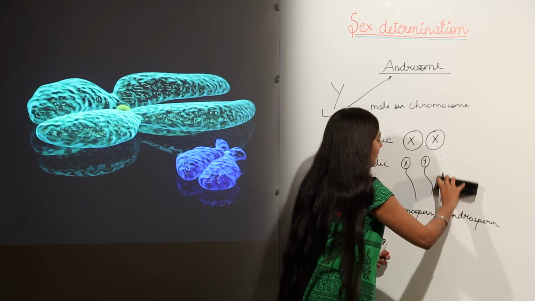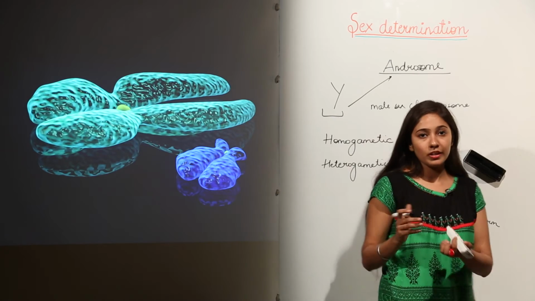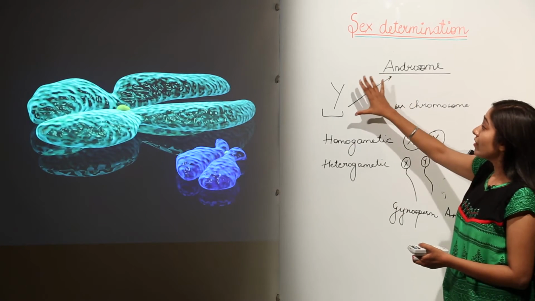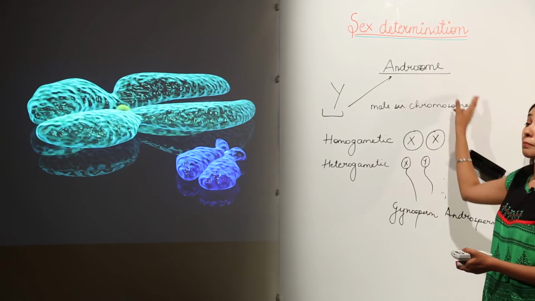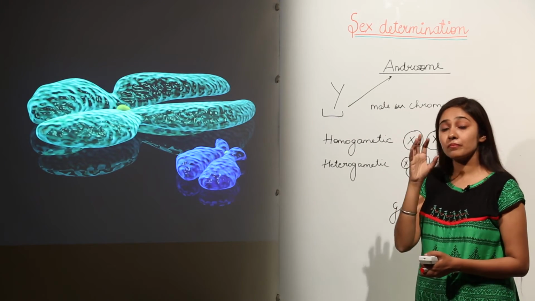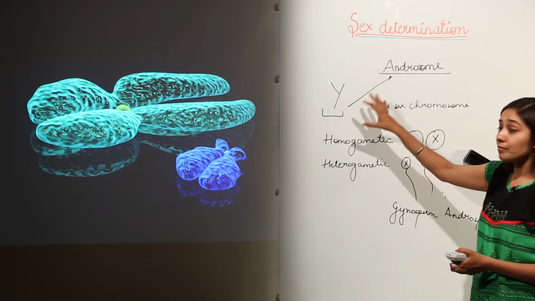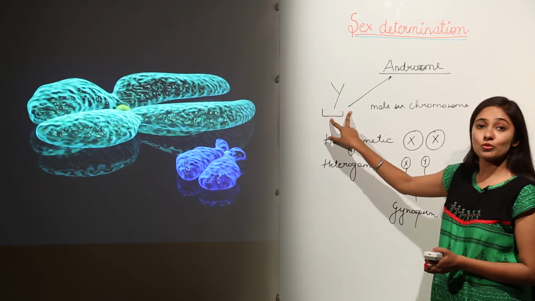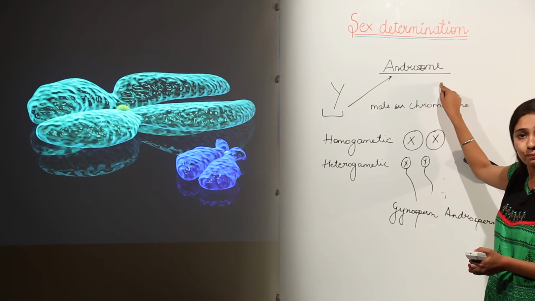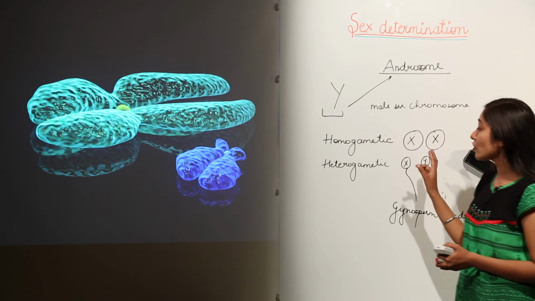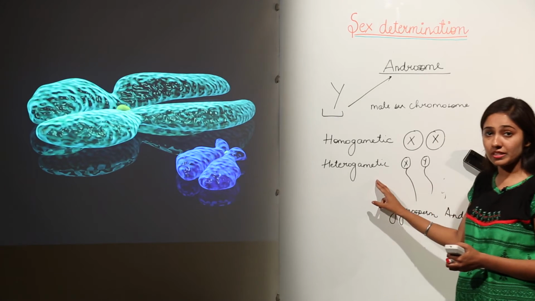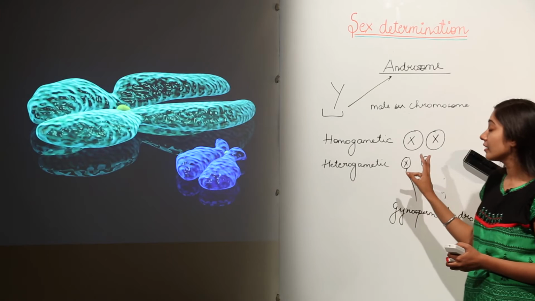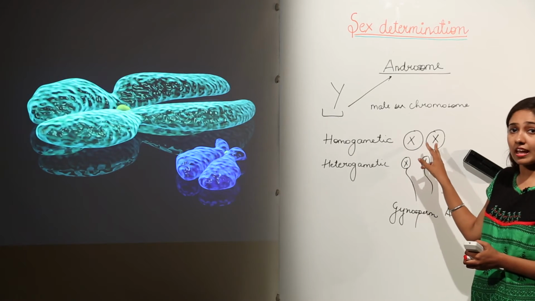We will discuss this in detail further, but just remember here what are the terms we have discussed. The Y chromosome is the male sex chromosome which determines the sex of the child. In terms of male sex, this male sex chromosome is known as an androsome. And if you talk about homogametic and heterogametic, females have homogametes. Why do females have homogametes?